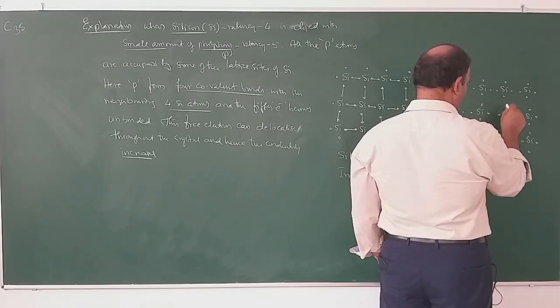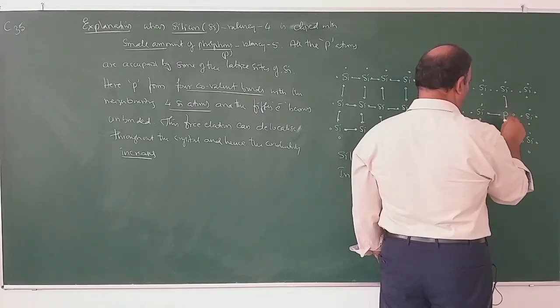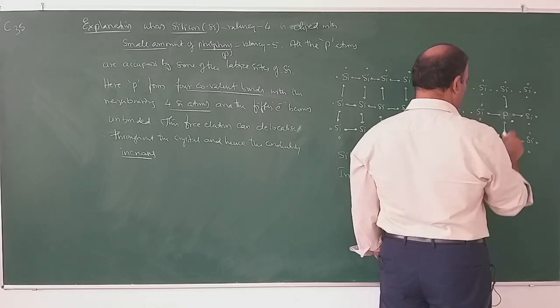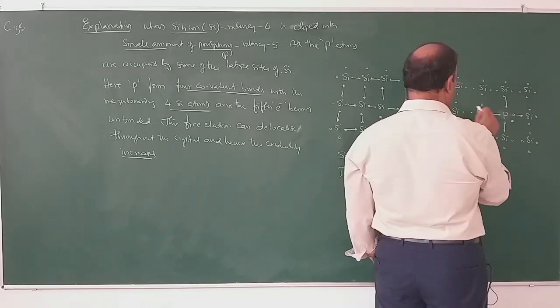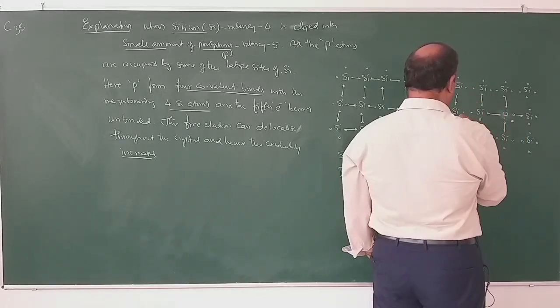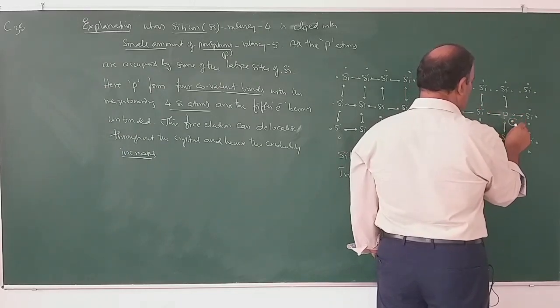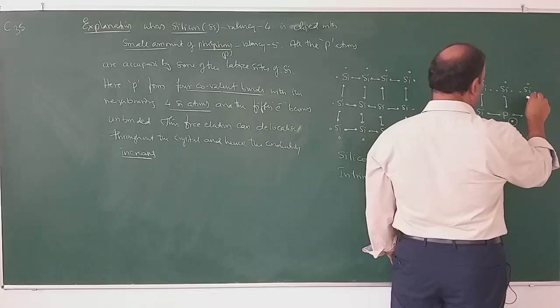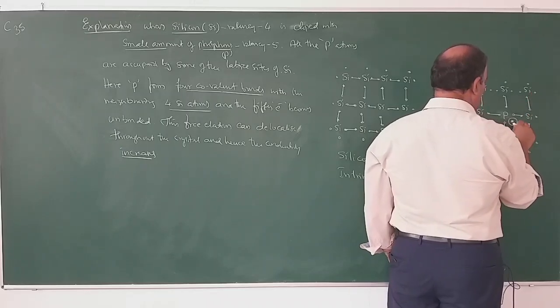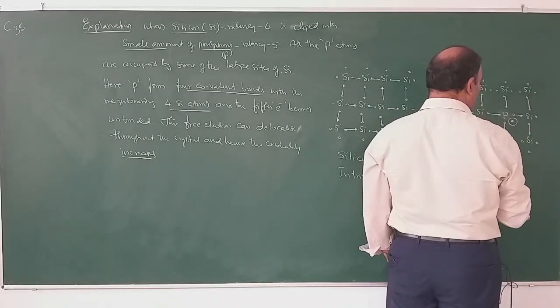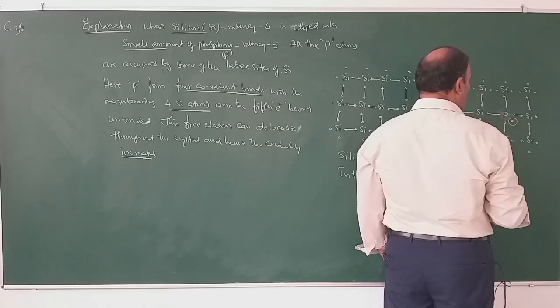So, this phosphorus atom forms 4 covalent bonds with the neighboring silicon atoms, and this electron remains unbonded. This is the extra electron around each phosphorus atom.